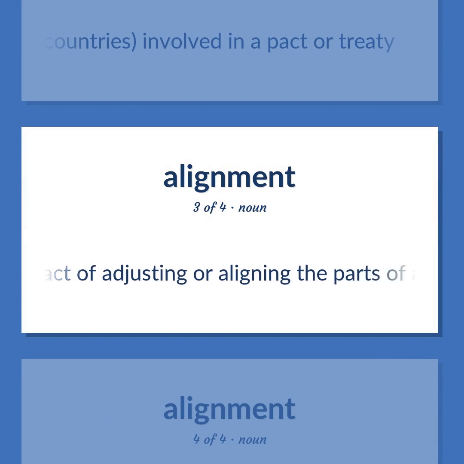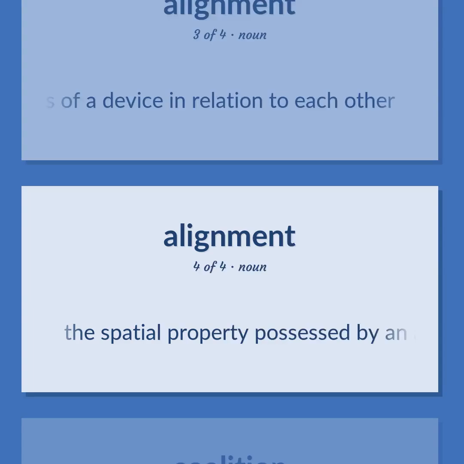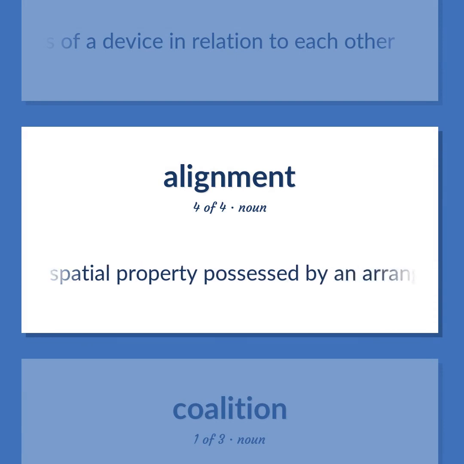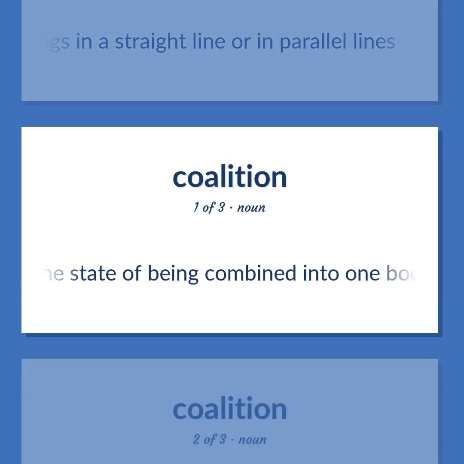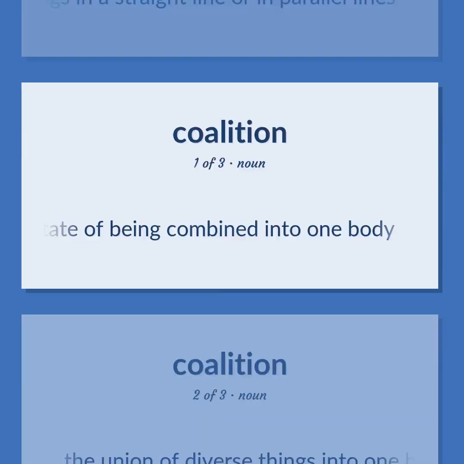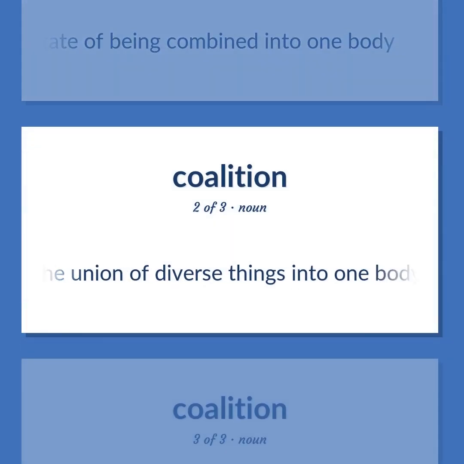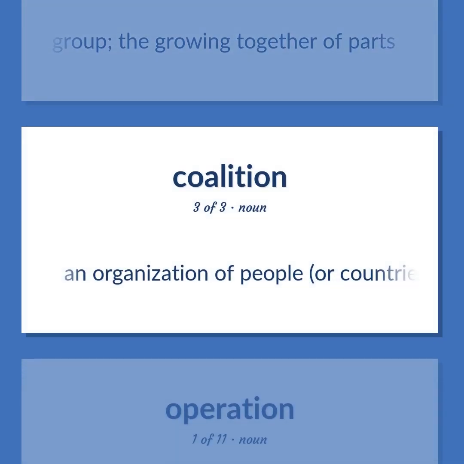The act of adjusting or aligning the parts of a device in relation to each other. The spatial property possessed by an arrangement or position of things in a straight line or in parallel lines. The state of being combined into one body. The union of diverse things into one body or form or group. The growing together of parts.